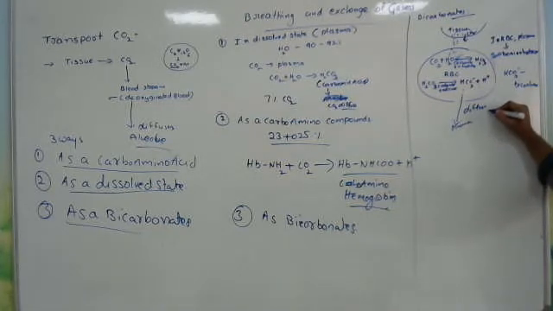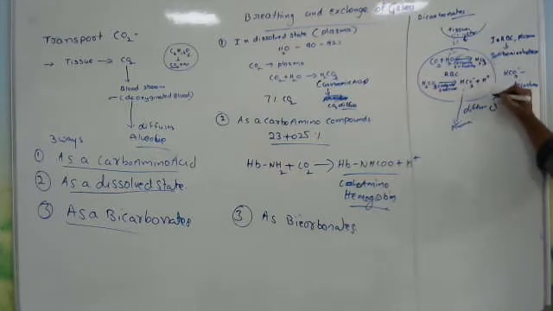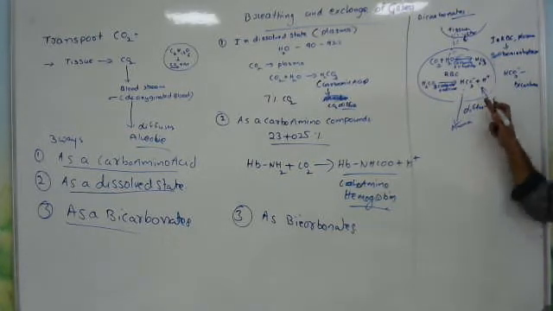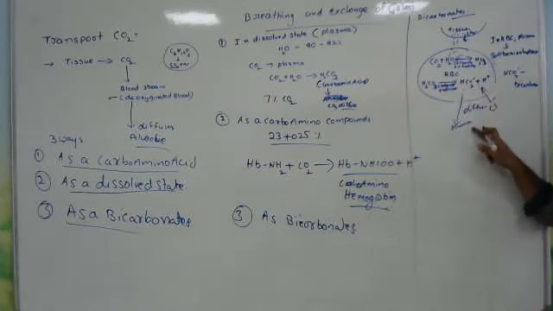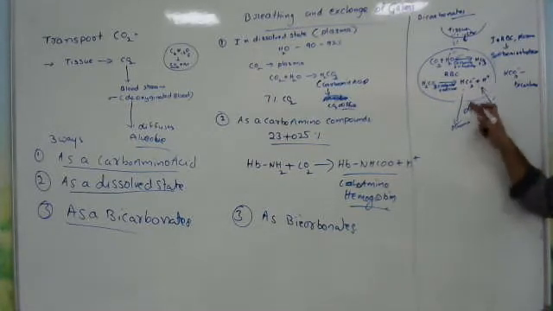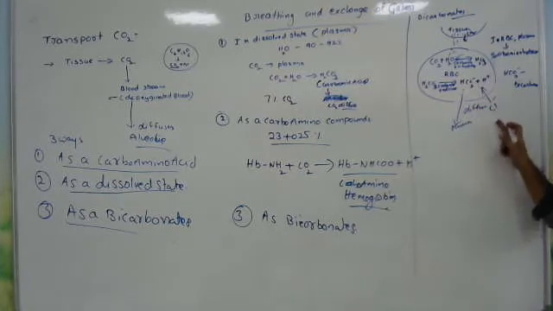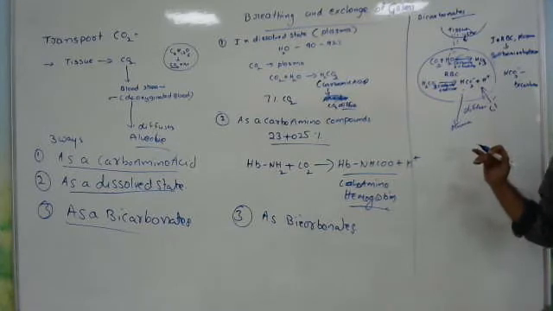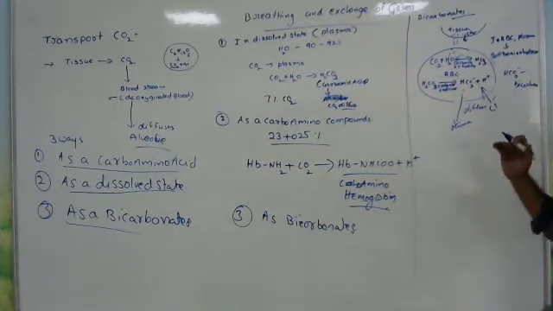From plasma, sodium chloride divides and chloride ions, Cl minus, diffuse into the RBC. Try to understand what reaction is going on here. Bicarbonates are moving outward from the RBC and chloride ions are moving inward into the RBC. They are moving in and out in a continuous cycle. Why? Because they are moving to maintain ionic balance and the proper concentration.